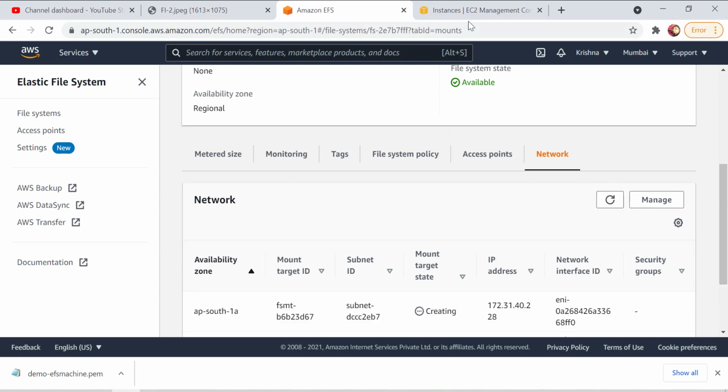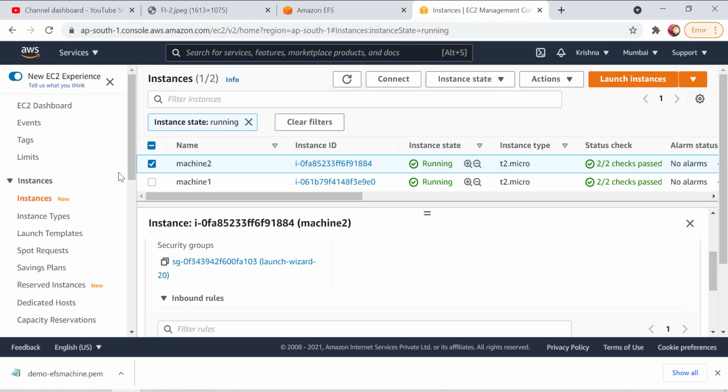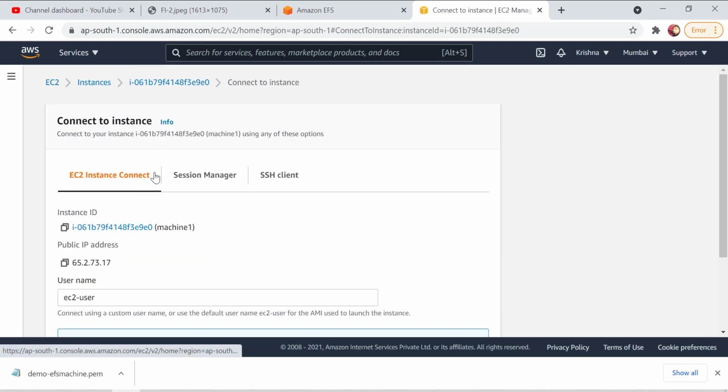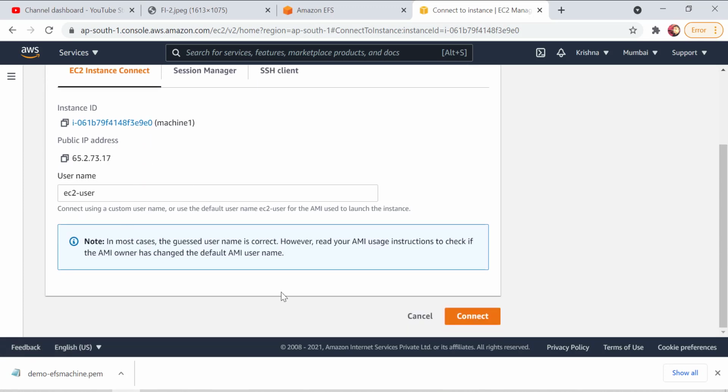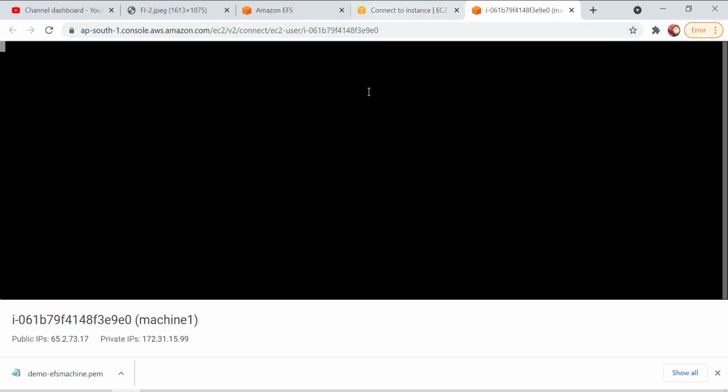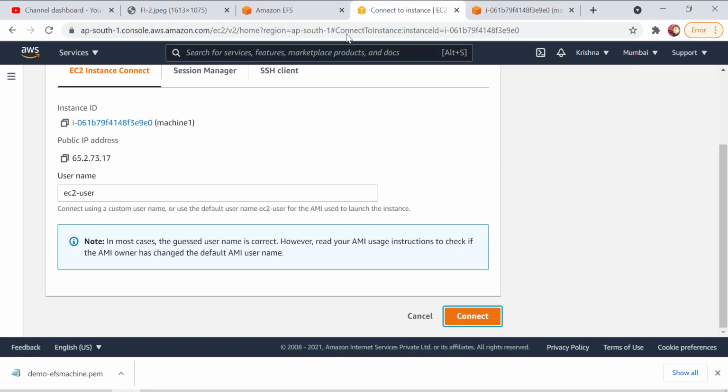Meanwhile, let's do a small thing. Let's go to the machines and connect to these machines. Either you can use SSH, PuTTY, or similar tools. I'm just directly connecting with the help of EC2 Instance Connect. So I'll just connect it. I've just logged into my first machine.